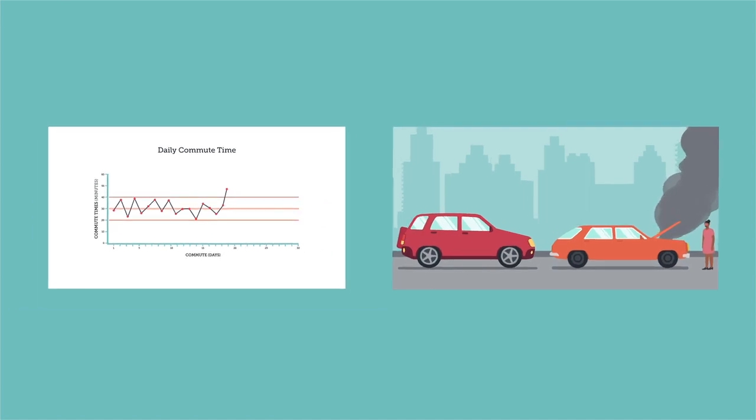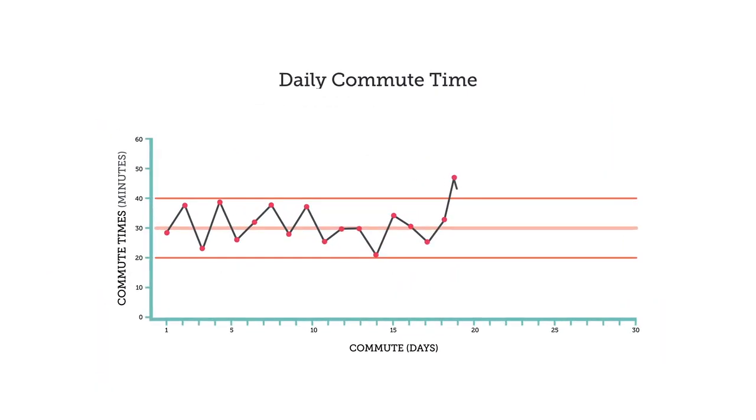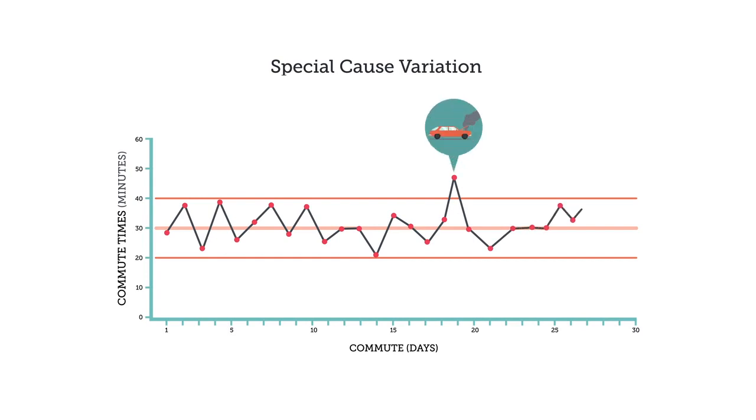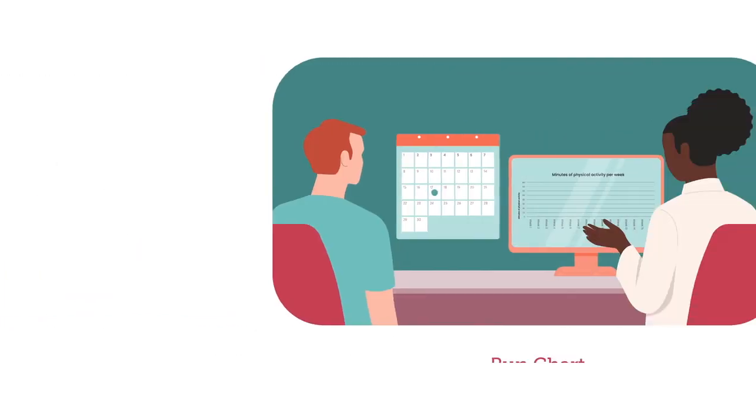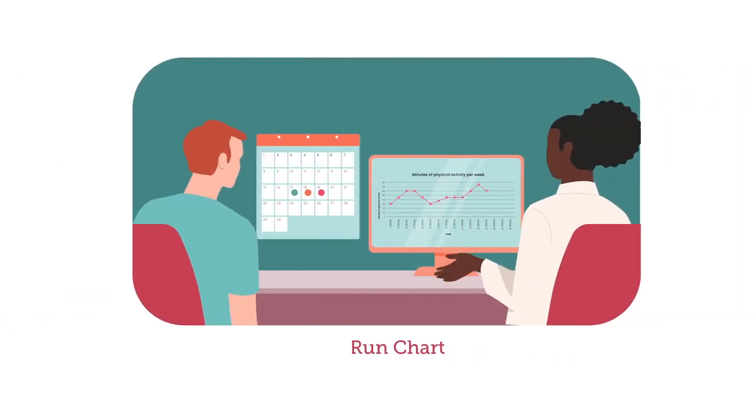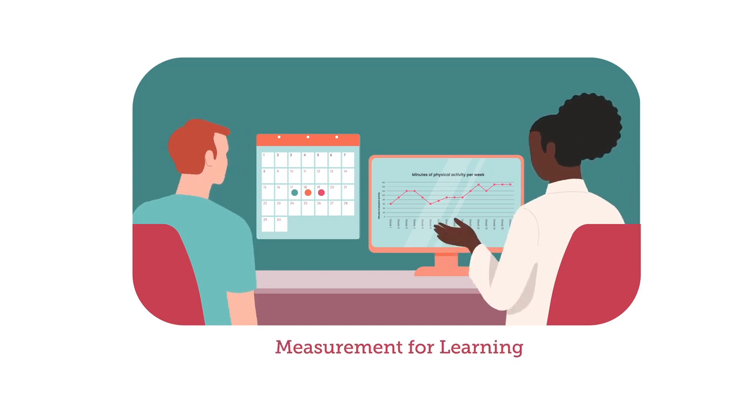While it's important to uncover these special causes, it wouldn't necessarily make sense to redesign our system based on these factors. When you have special cause variation, it's important to investigate what happened and why. Knowing why will help you avoid conditions that lead to negative outcomes or replicate behaviors or conditions that lead to positive outcomes. As a more advanced data analysis tool, not every team will start their improvement project using control charts. Run charts are simpler and a powerful tool to get started with learning from variation. Check out our video, Measurement for Learning, to learn more.